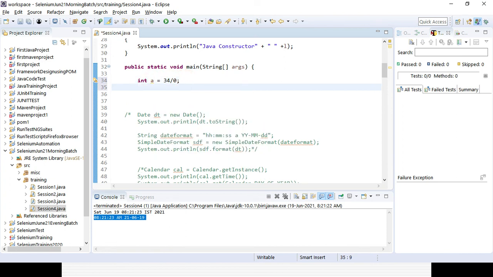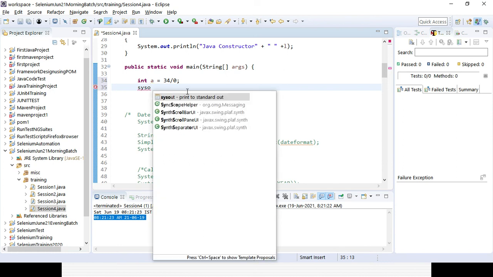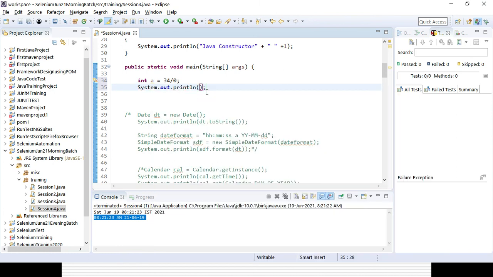After that, I want to print something. Suppose I print that the above code should throw arithmetic exception.